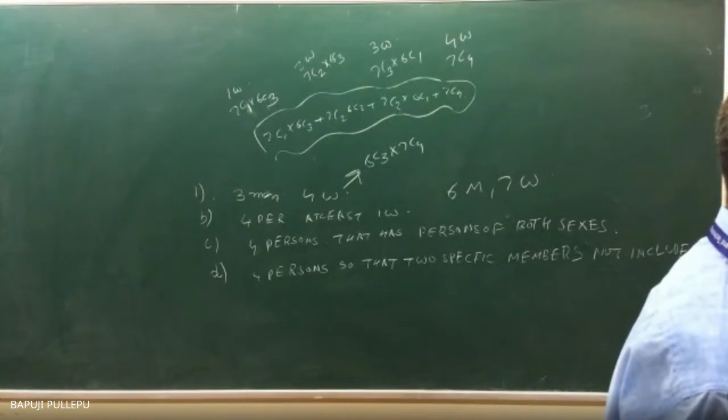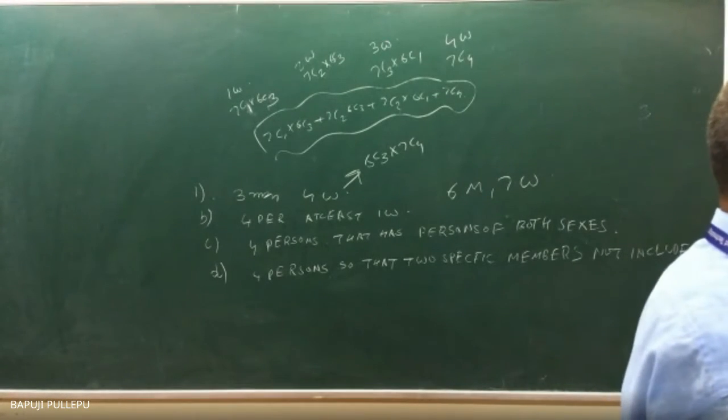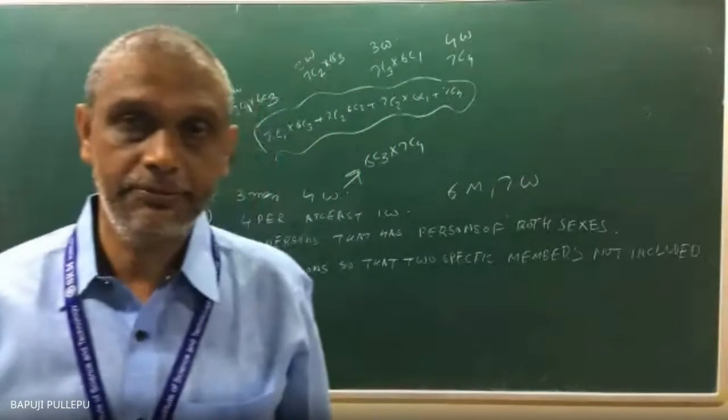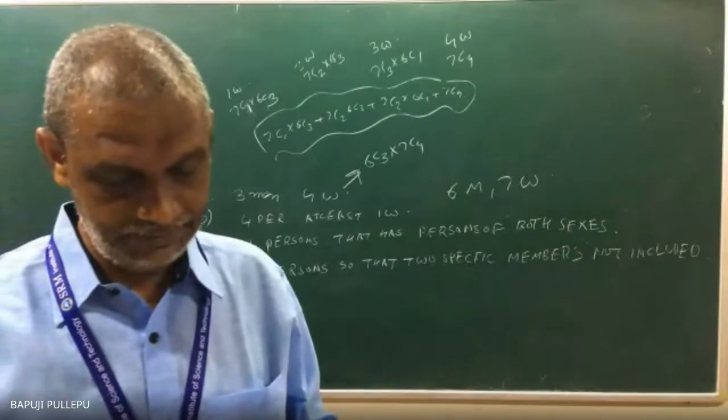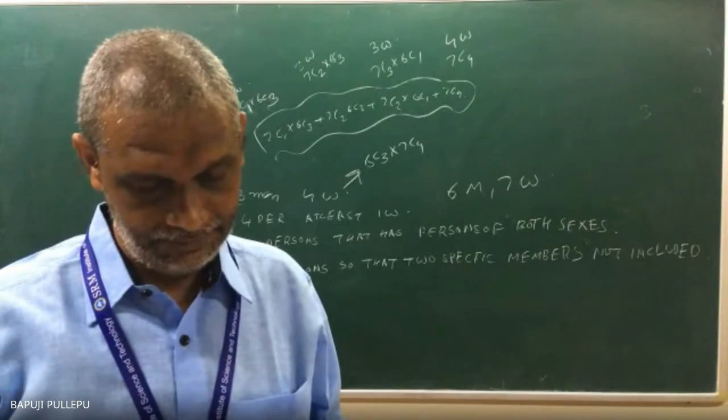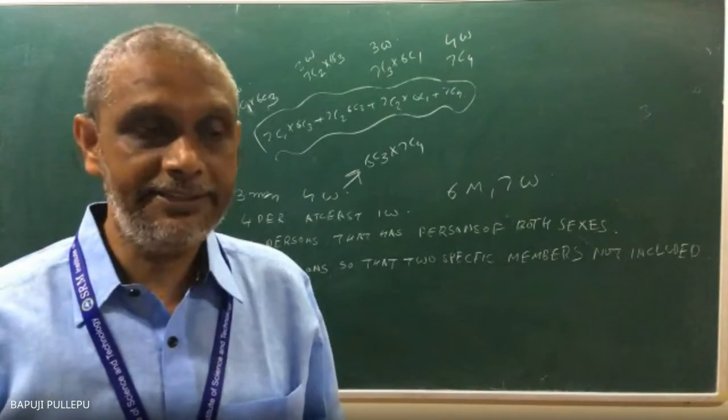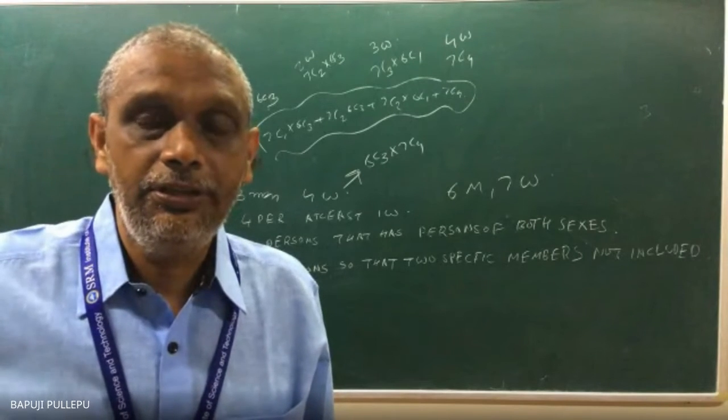So how will you do? 1 man or 0 man? At most 1 man, maximum 1 man only. So 0 and 1 chances: 7C4 plus 7C3 into 6C1.